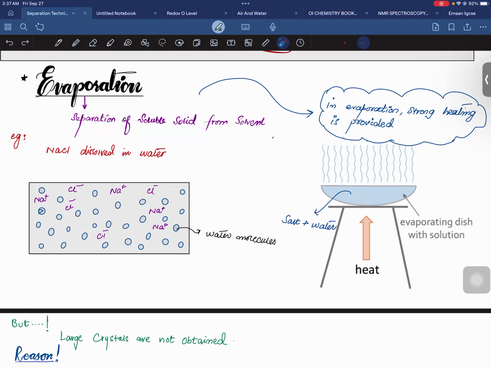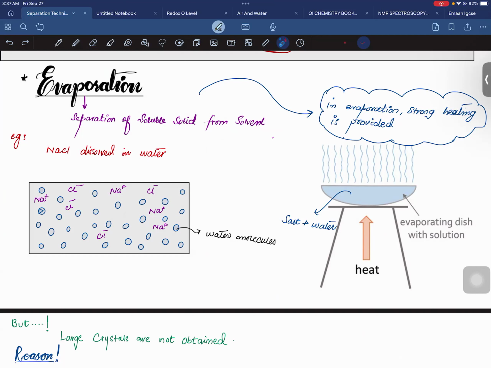Sodium chloride is soluble in water. Basically, let's suppose we are going to separate soluble particles from the solution. So let's suppose we have a salt.